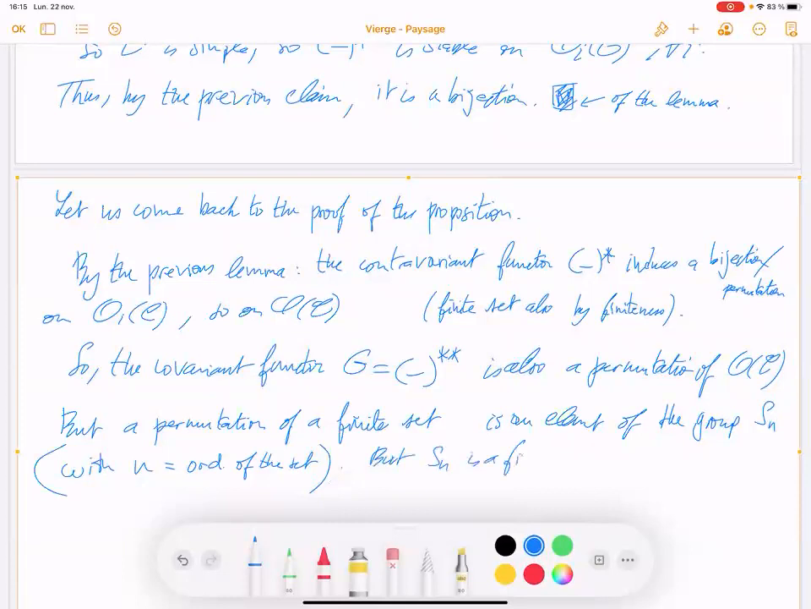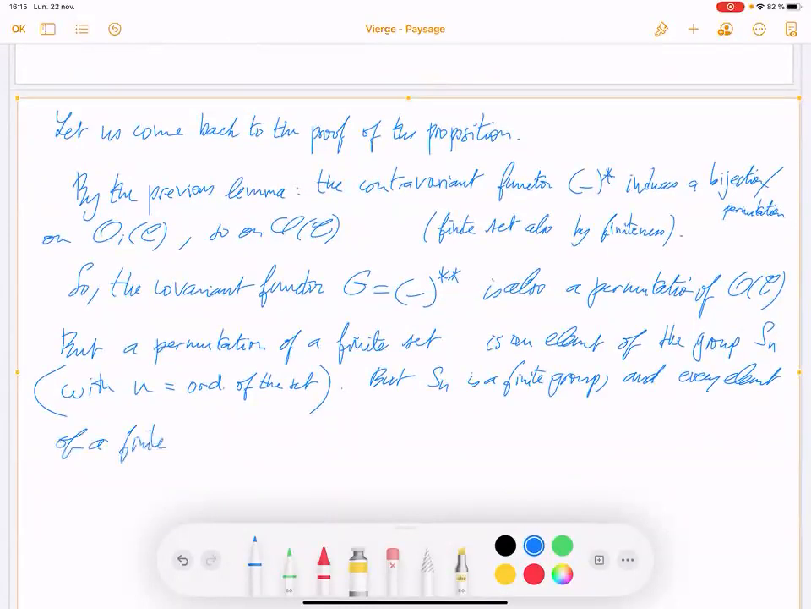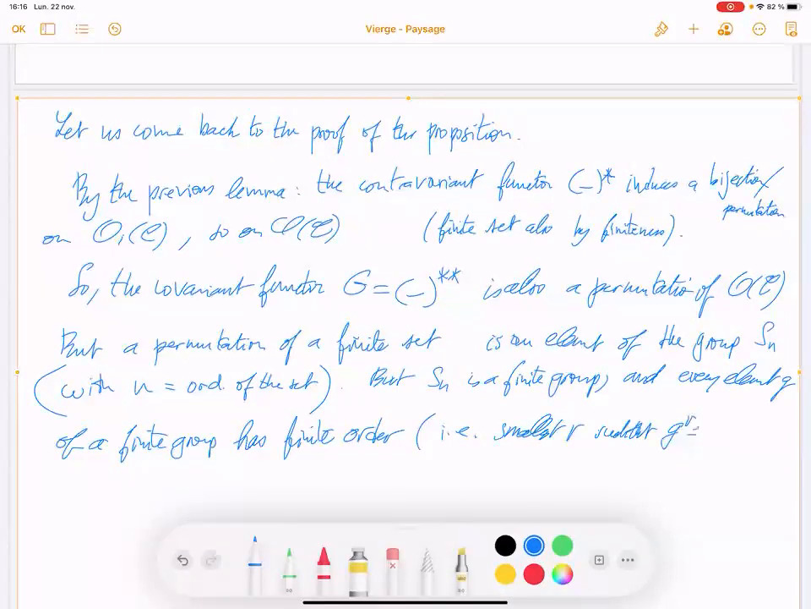Sn is a finite group, and every element of a finite group has finite order. The order is the smallest r such that g^r equals e, the identity.